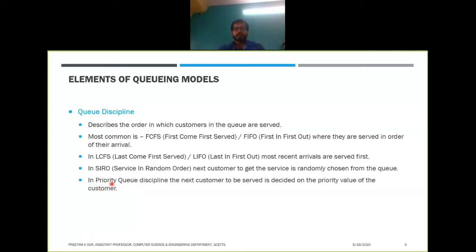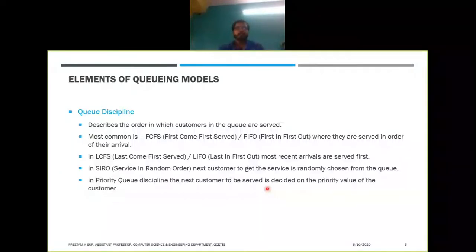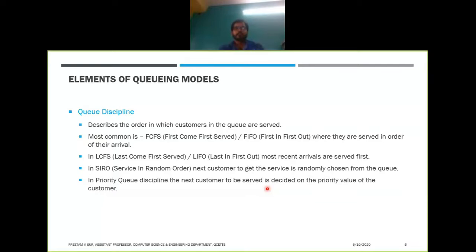Another queue you also know about is the priority queue. In priority queue discipline, the next customer to be served is decided on the priority value of the customer. When you are waiting for a service, they can serve you on the basis of your age, or for how long you have been a customer of that service.